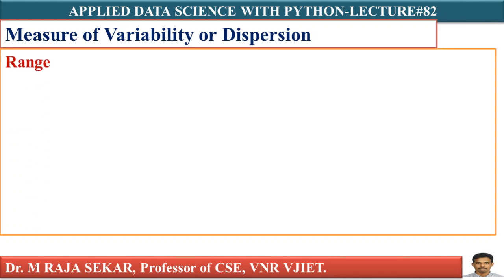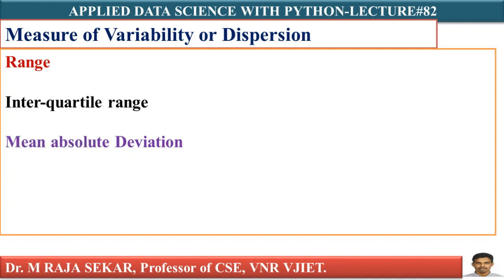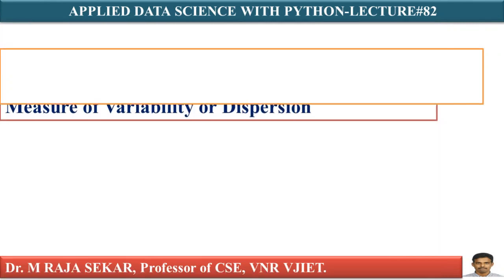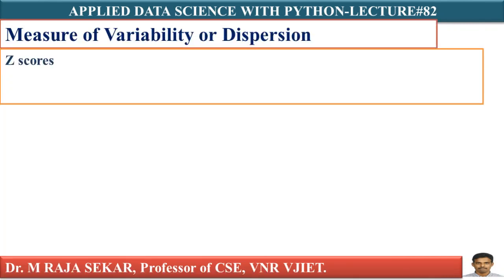Measures of variability or dispersion. There are different measures of variability. Range I will discuss maybe in lecture number 83. Interquartile range we already demonstrated in previous lectures; I will spend a few seconds on it. Again, mean absolute deviation we will discuss, variance we will discuss, standard deviation we will discuss, and the coefficient and z-score I will discuss.